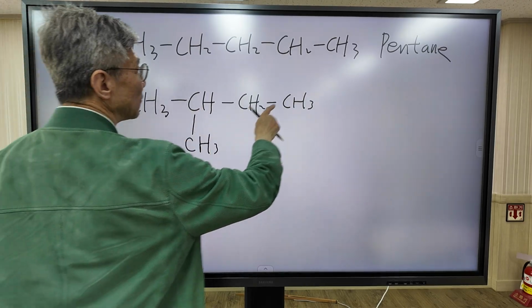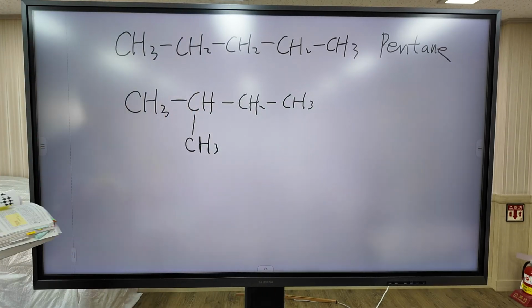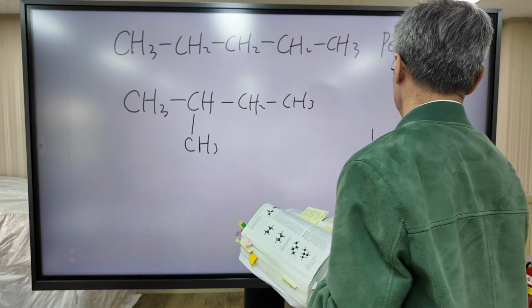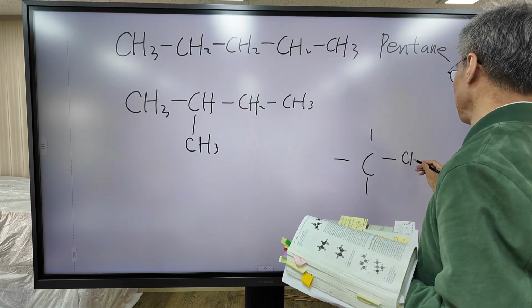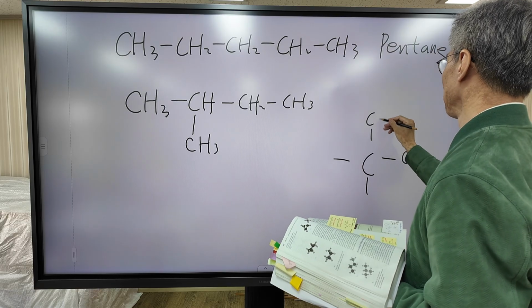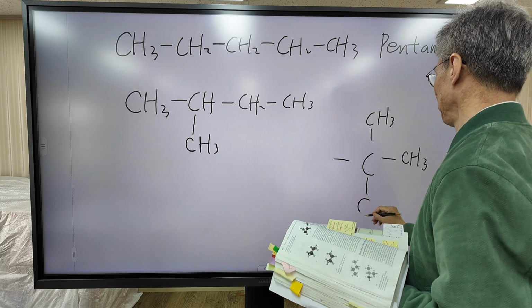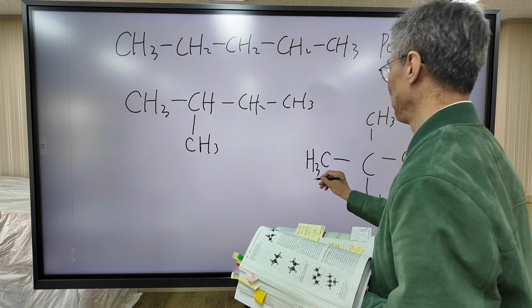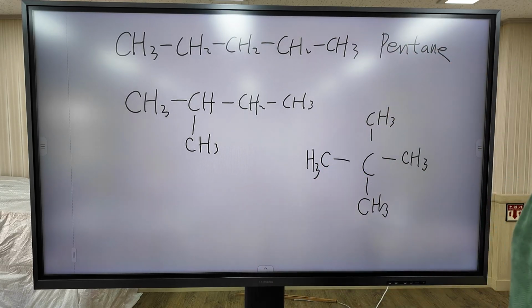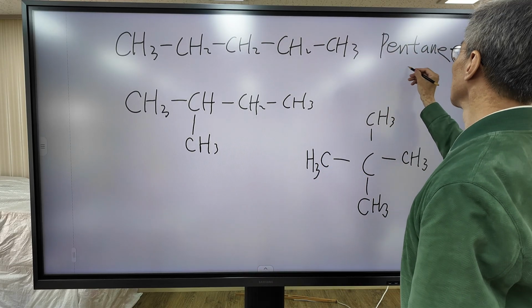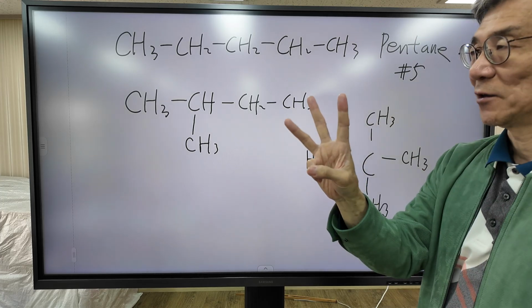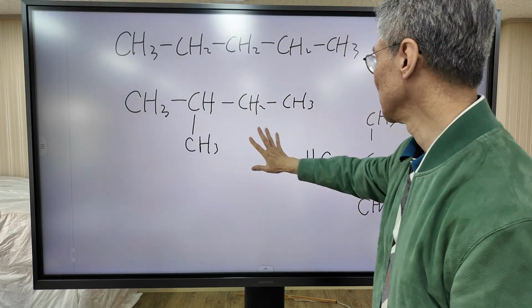This molecule has the same formula as pentane, and there is another isomer again. Okay, so when the number of carbons is 5, we can draw 3 isomers. This one, and this one.